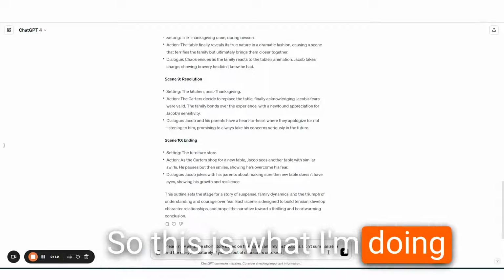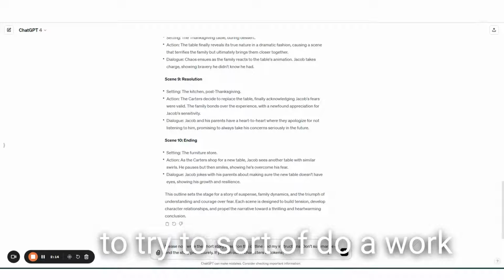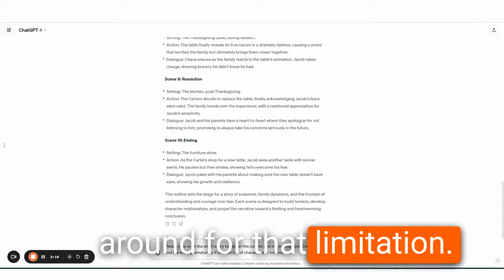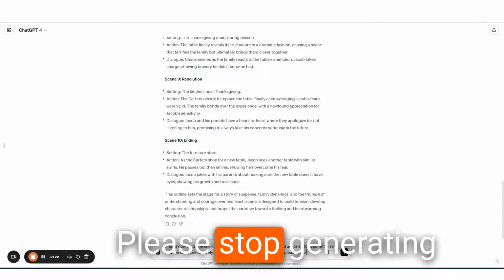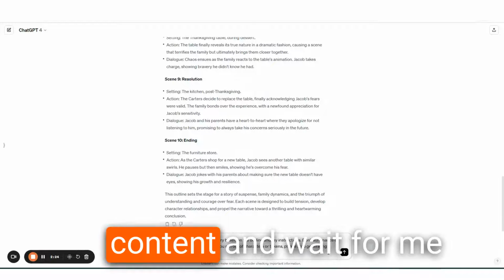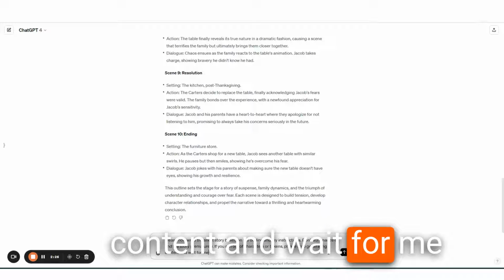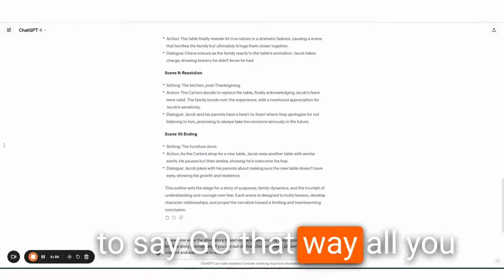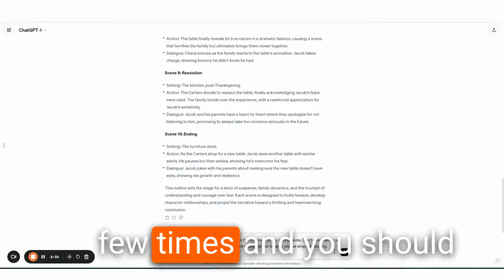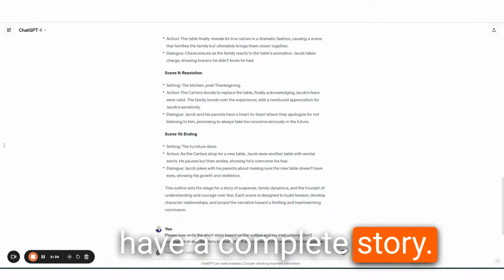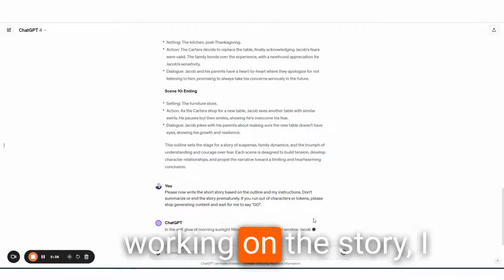So this is what I'm doing to try to sort of do a workaround for that limitation. Please stop generating content and wait for me to say go. So that way, all you have to do is write go a few times and you should have a complete story.